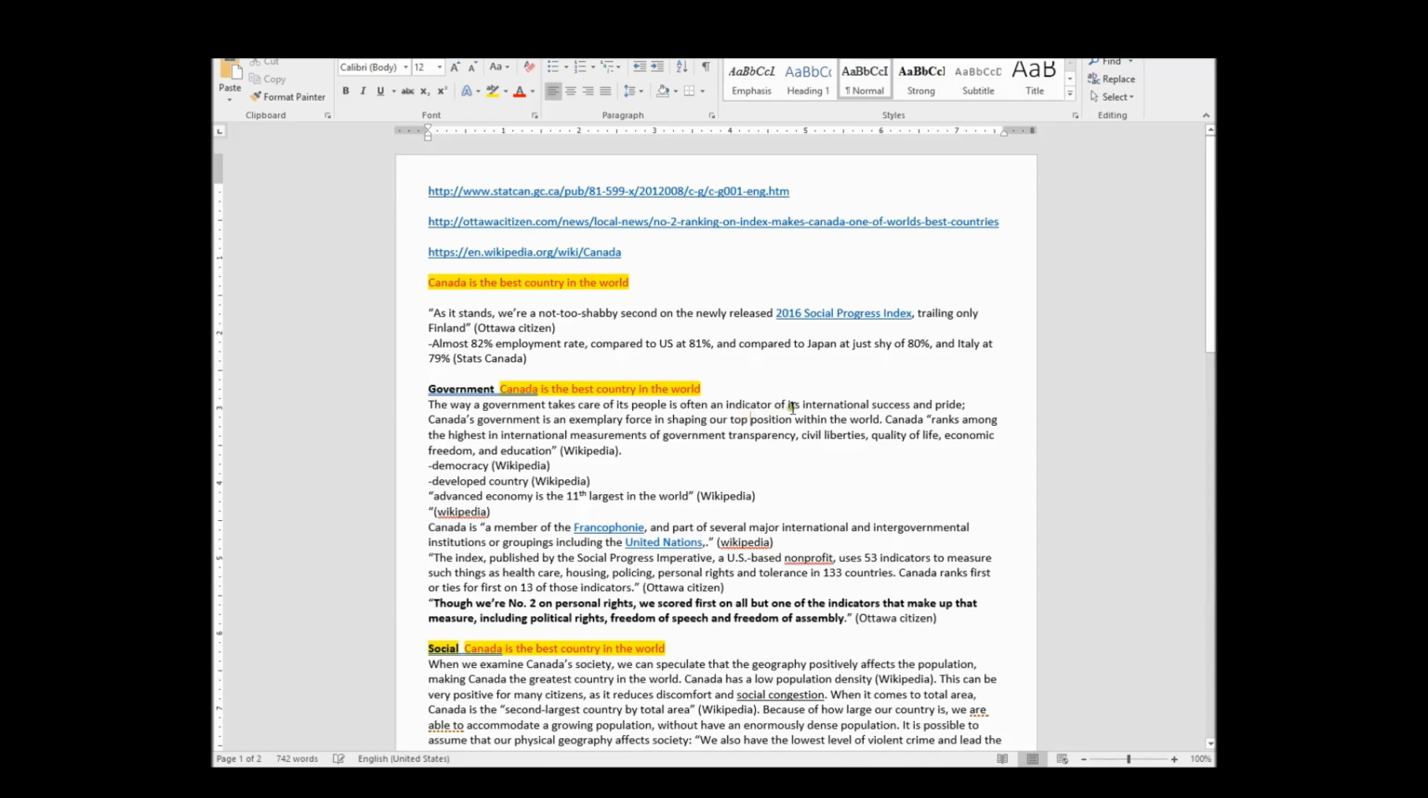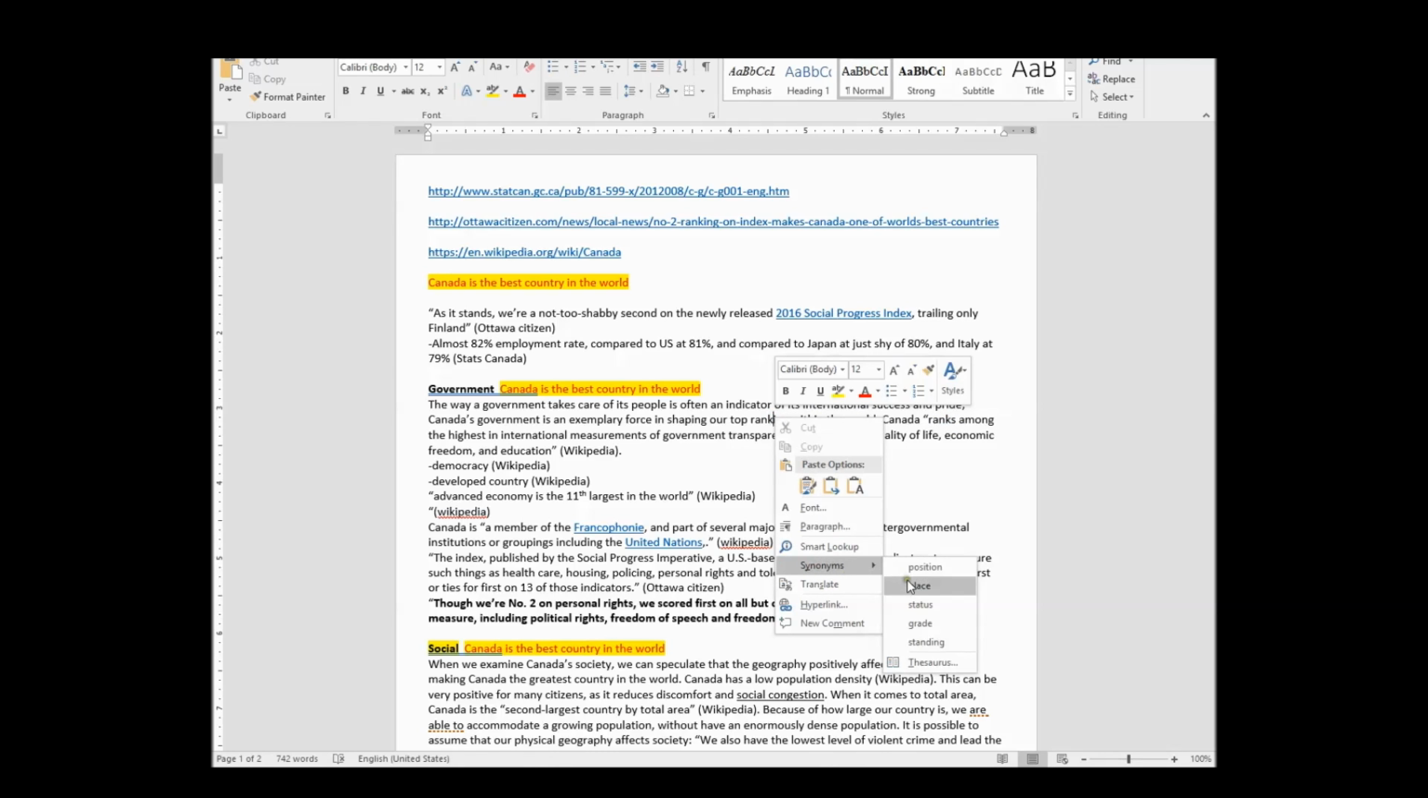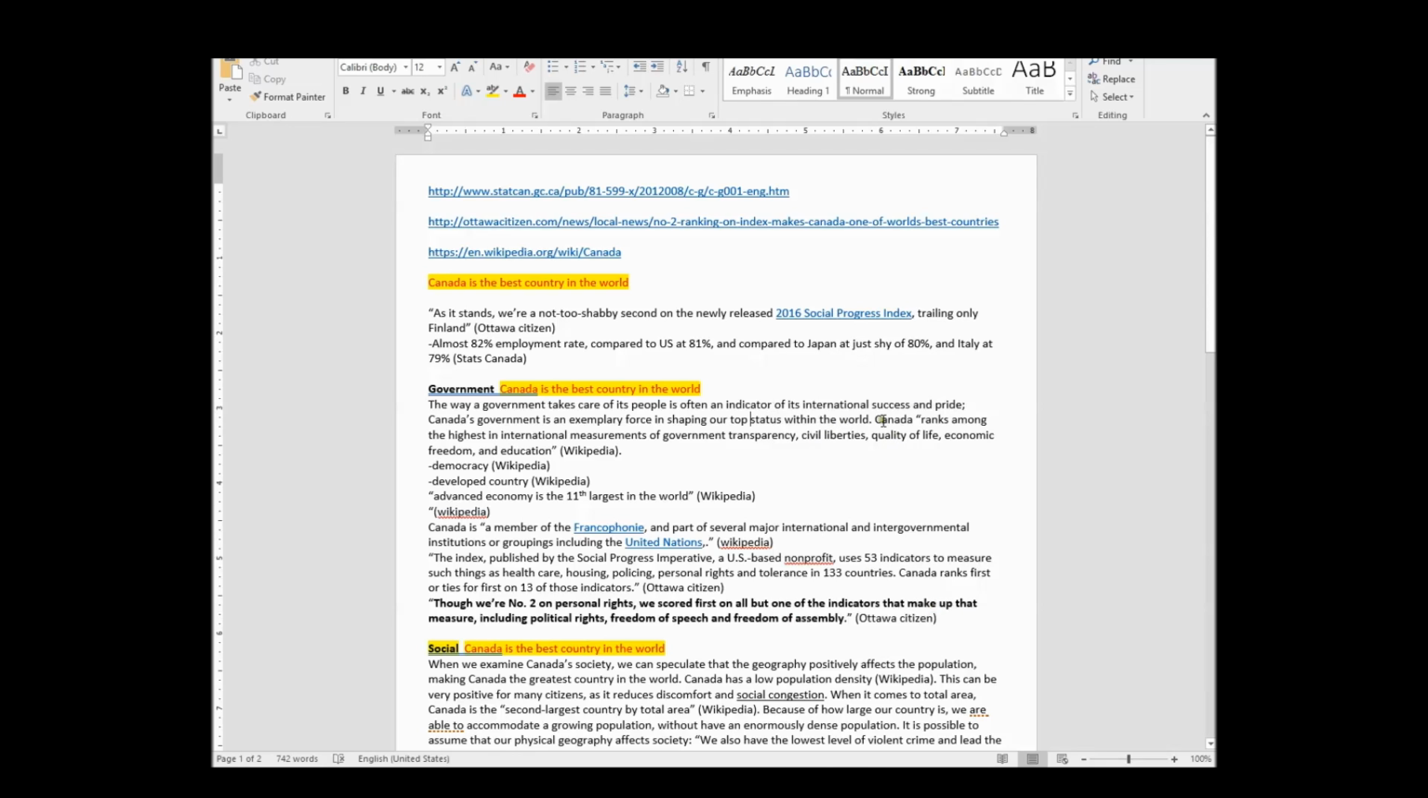Our top, I don't want to say position, I don't have to think geographical, even though we are technically north, but I just want this to be really clear. So Canada's government is an exemplary force in shaping our top ranking there within the world. Oh, but then I've got the word ranks here and ranking. That's two. So our top, what? Let's do synonyms. Our top status there within the world.